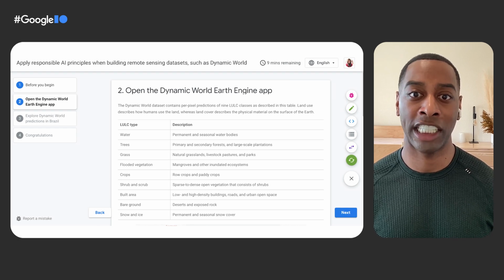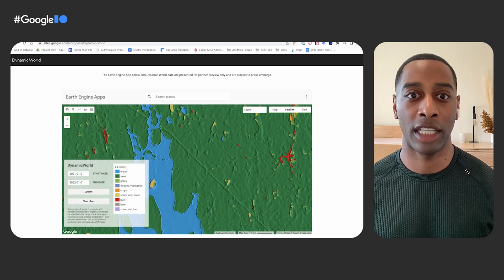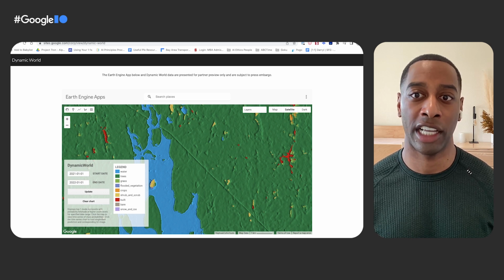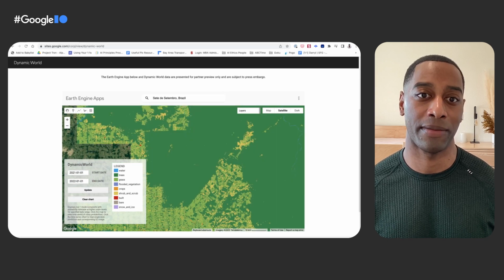This section of the tutorial walks you through critical steps to apply ethical decisions as you code, using the example of Dynamic World. The Dynamic World dataset contains per pixel predictions of 9 land use land cover classes as described in the table below. Land use describes how humans use the land, whereas land cover describes the physical material on the surface of the earth.